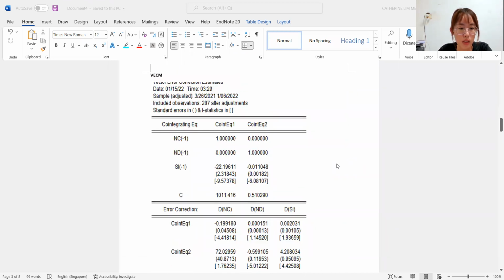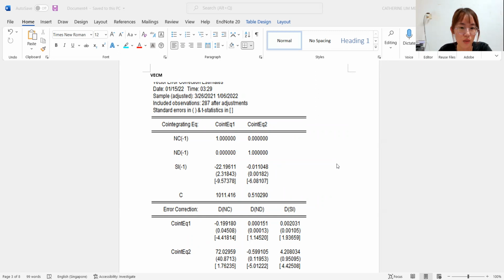So the VECM is used to test the long-run relationship among the variables. For ECT1, it shows that new cases is statistically significant at 5% significance level, and the t ratio of it is higher than 1.96.